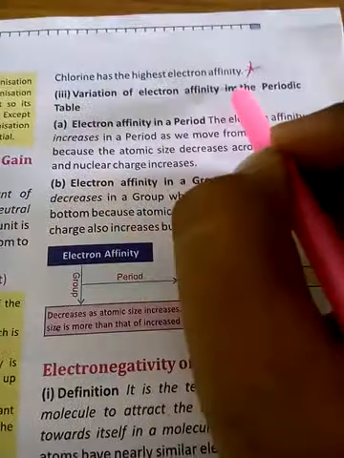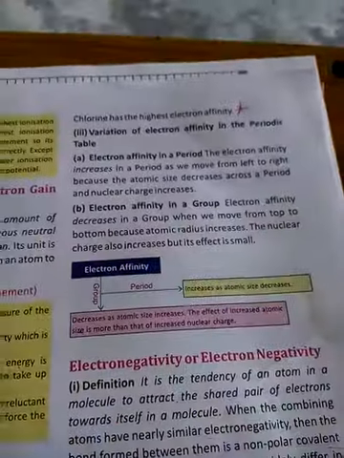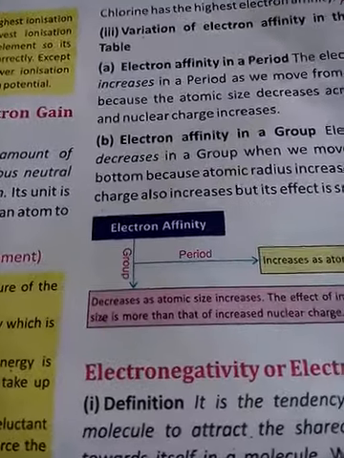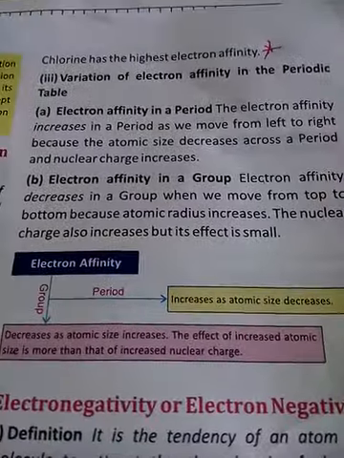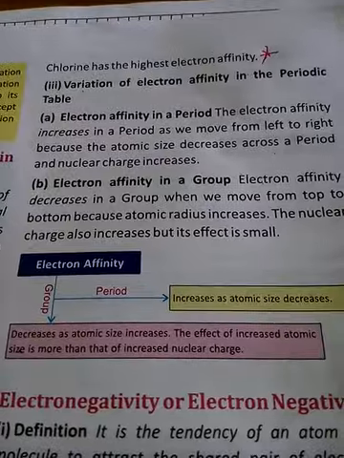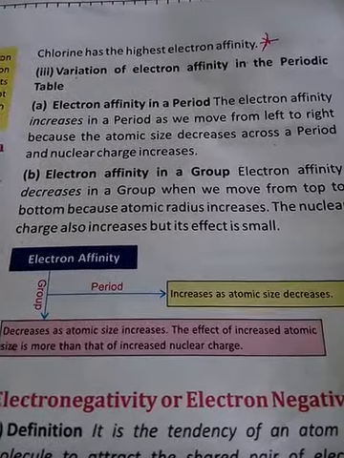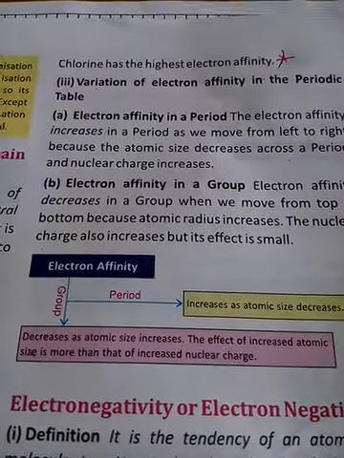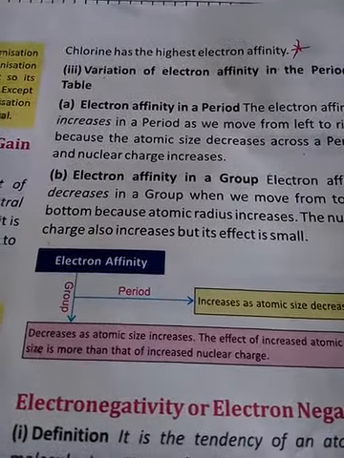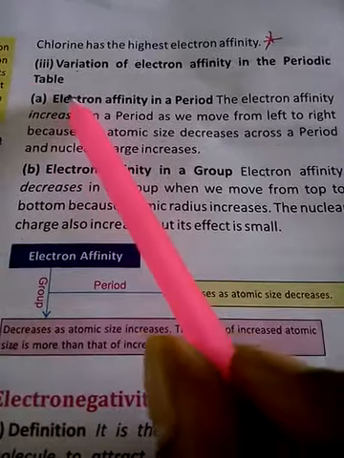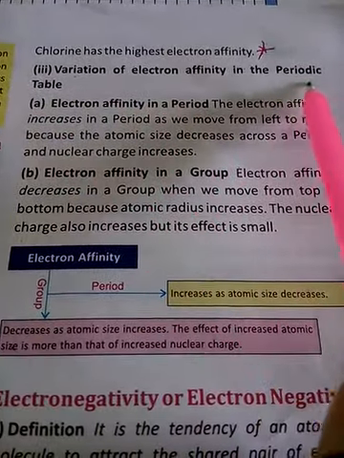Chlorine has the highest electron affinity. So if it is asked which element in the periodic table has the highest electron affinity, you will write chlorine. And which is the highest electronegative element? Fluorine, right?